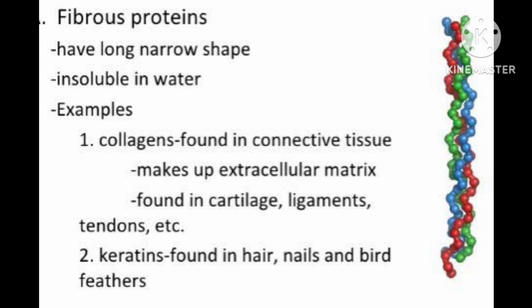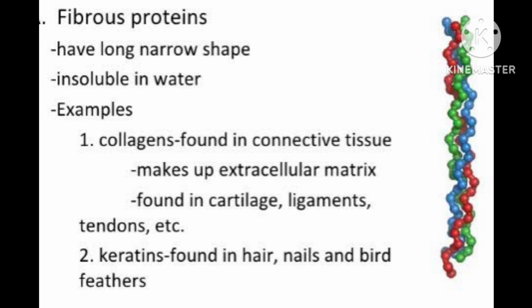Now come to the globular proteins. Second one, globular proteins. This structure results when the chains of polypeptides coil around to give a spherical shape. The name itself says it, globular. Globular means round.